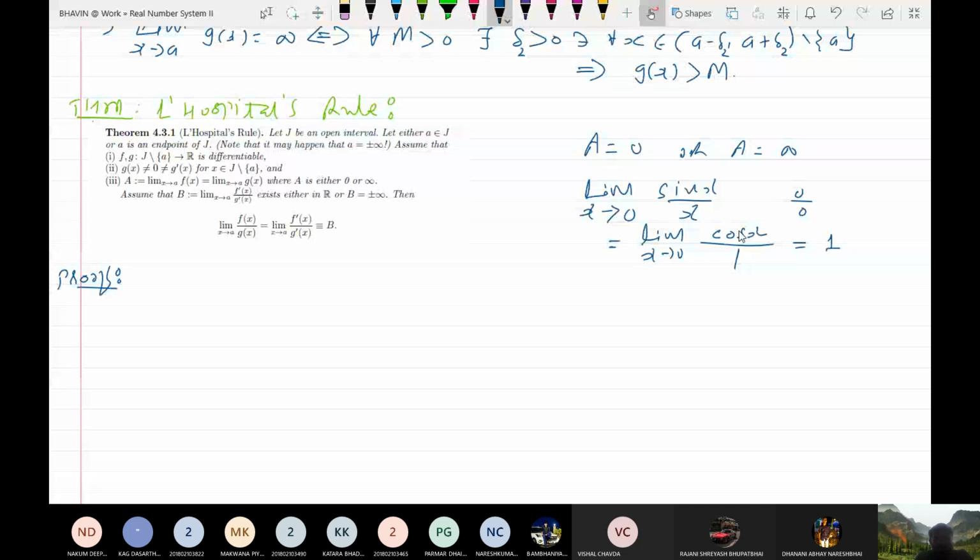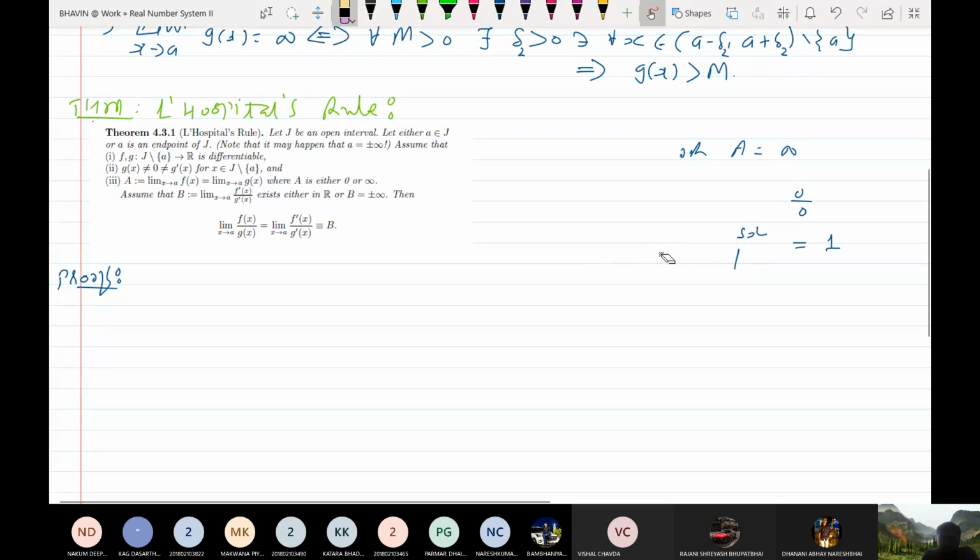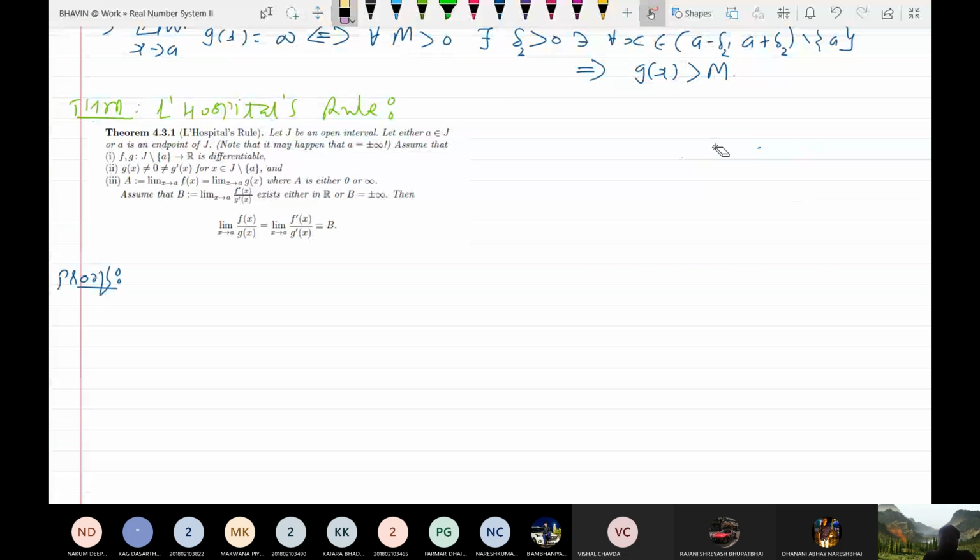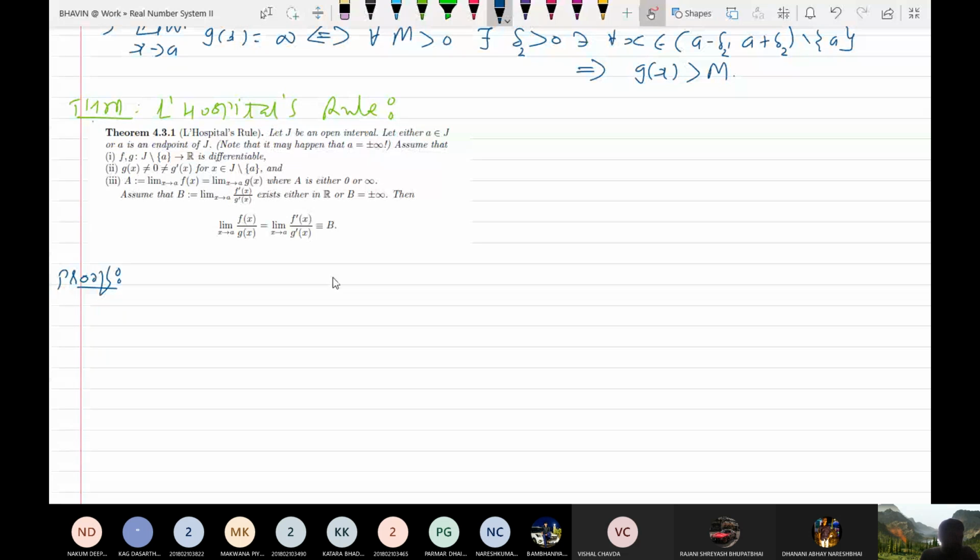Okay, so this is very important. We cannot directly find this limit, but from L'Hopital rule this limit is precisely equal to the limit of f dash upon g dash. And we know this limit exists. It is already given in the statement that this limit exists, and that limit is equal to B. So this is the L'Hopital rule. This is a very important result for examination purposes as well as applications, and this was asked many times in the university examination also. So let us prove this result.